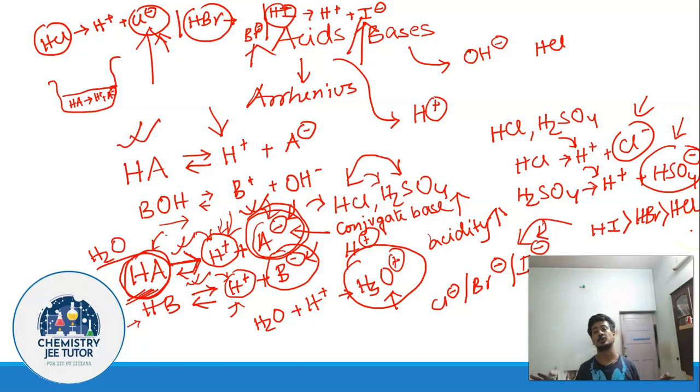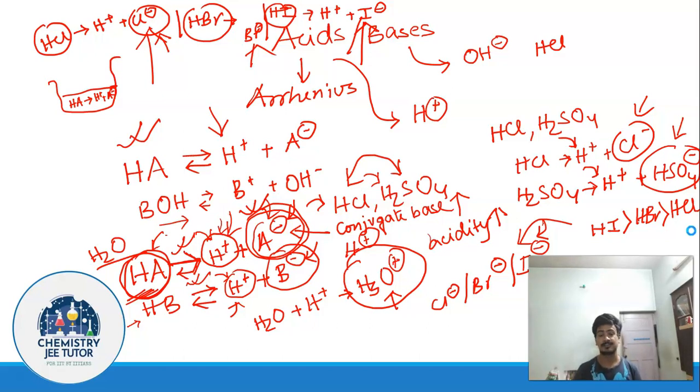Whenever you are given 2, 3, 4, 5 acids, you just need to look at the conjugate base portion of it and see its stability. You compare the stability of the conjugate bases and then you arrive at which one is the stronger acid. We are going to shift this a little bit in our corresponding discussions, but as of now it is sufficient to understand that the conjugate base stability is going to determine the acidic nature of the corresponding acid. The more stable the conjugate base, the more acidic is the corresponding acid. I believe it is clear to you.